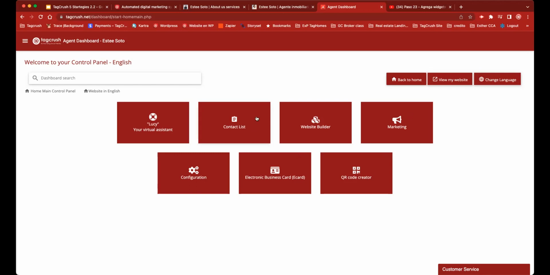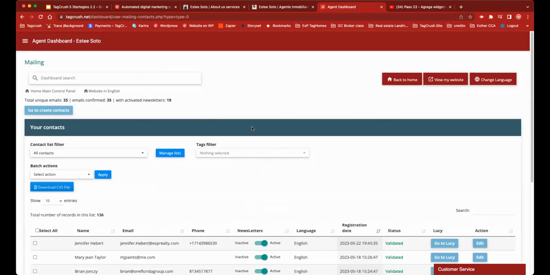This is really important. Let's go to contact list. So when I go into my contacts, my contacts are right here. I have different options. I can download them all into a PDF or a CSV file, and organize them as much as I want to, and work with them. But if you are new to Tagcrush, your contacts are not here.